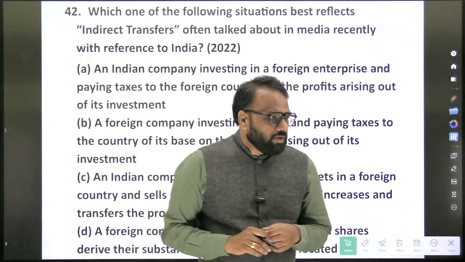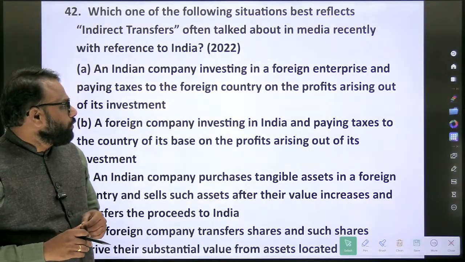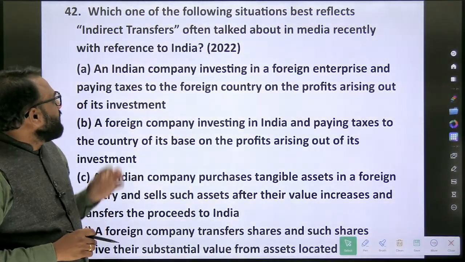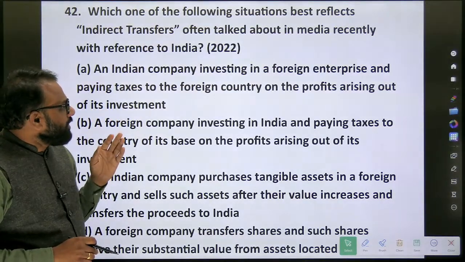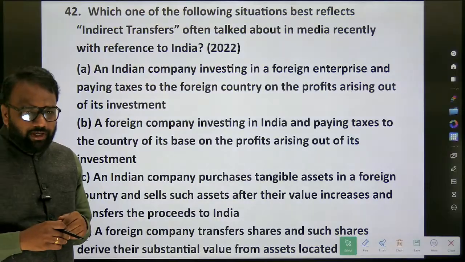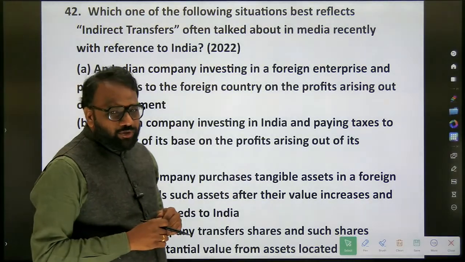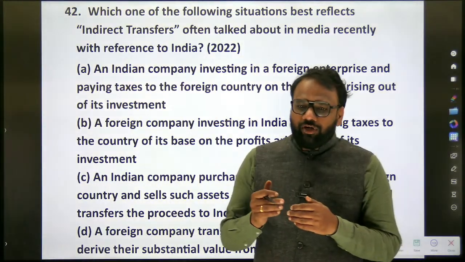This is again a very important question which appeared in 2022. Which one of the following situations best reflects indirect transfers, often talked about in media recently with reference to India? When it comes to tax evasion, especially international tax evasion, UPSC often focuses on such aspects.